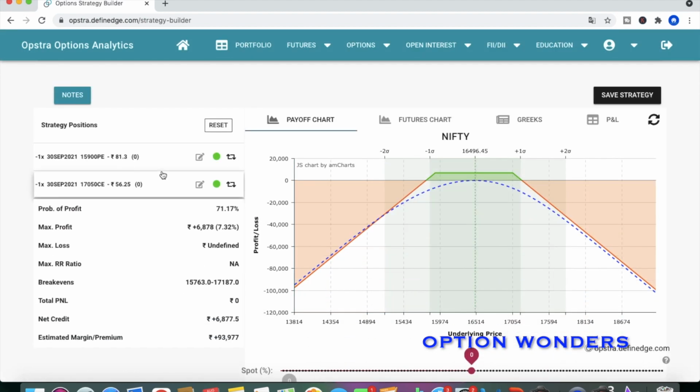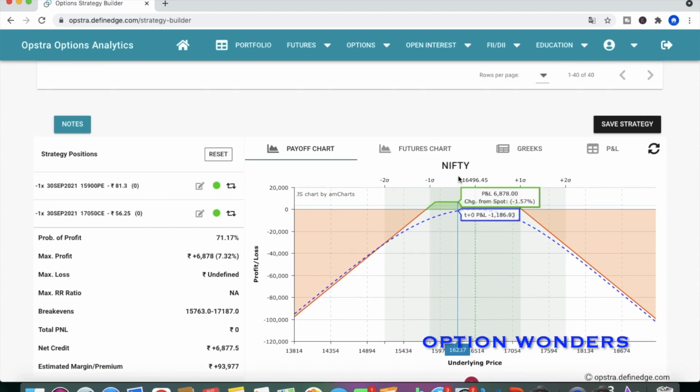This is triangle, right? As you know, this is short triangle. See, we have got only 6,000 points, 6,800. See the break even levels, 15,763 and 17,187. So there is no benefit which you are getting from this strategy. Okay, so if you are a person who is doing triangle strategies on a monthly basis, this strategy will help you a lot.